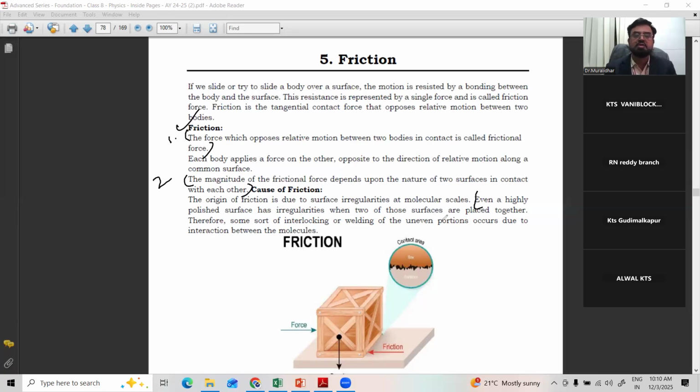When two of those surfaces are placed together, even though it looks very smooth and polished, there are some irregularities in the molecular arrangement. Therefore, some sort of interlocking or welding of the uneven portions occurs due to interaction between the molecules. Suppose, for example, one surface is irregular like this, even though you cannot see it. When you place another body, they interlock with each other like this, interlock. Right? Because of this interlocking also, the friction comes into play.